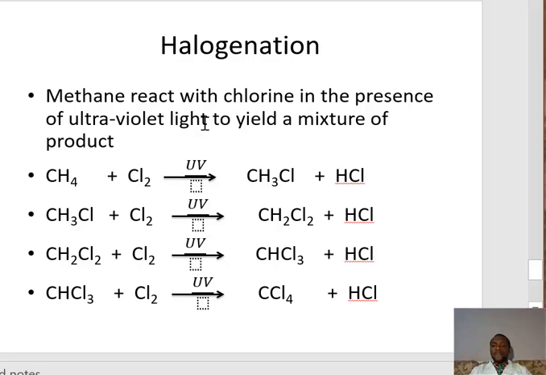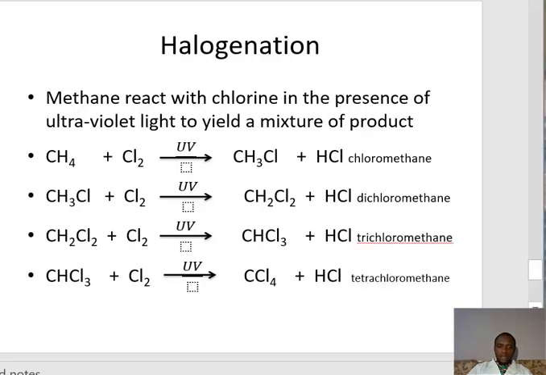If you look at it, the first one here, methane reacts with chlorine, it gives us methyl chloride or chloromethane. Let's look at how we have it. So the first reaction here, you see CH4 methane reacting with chlorine to give us chloromethane. First of all, the chlorine will split with the help of ultraviolet light, and methane also will separate and chlorine will be added to it, and you will have chloromethane.